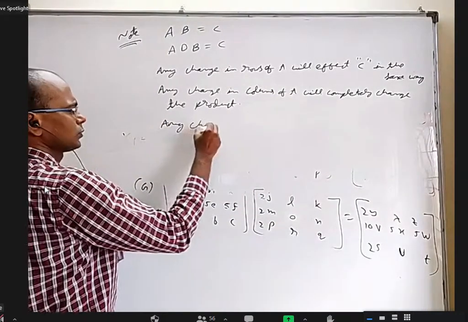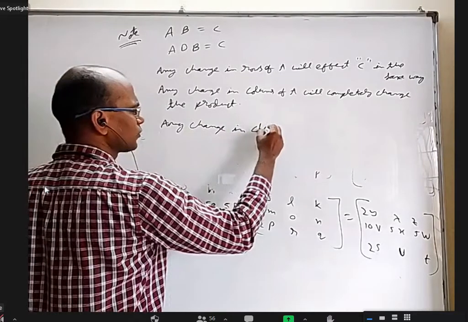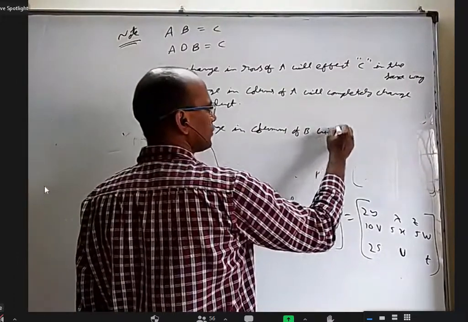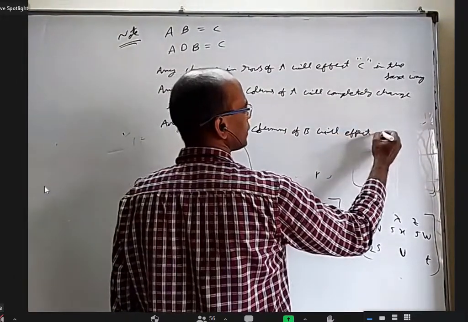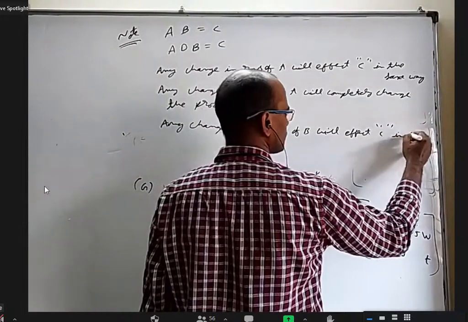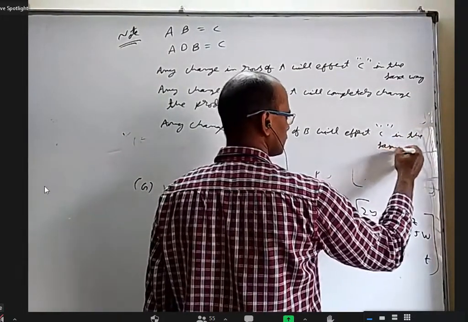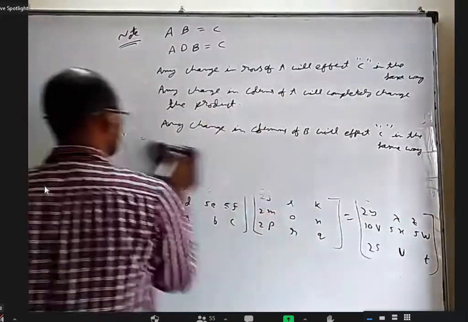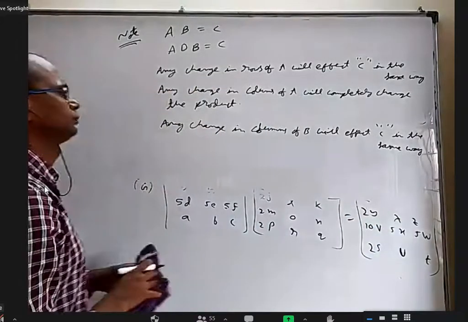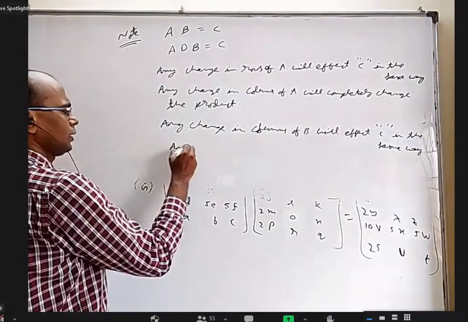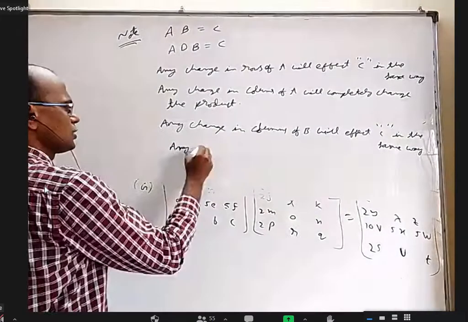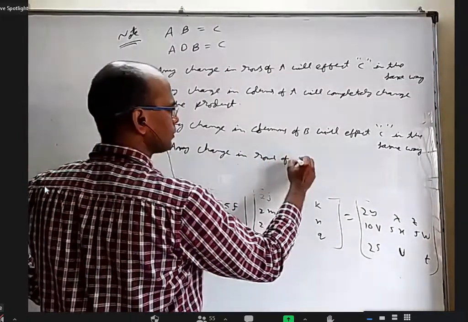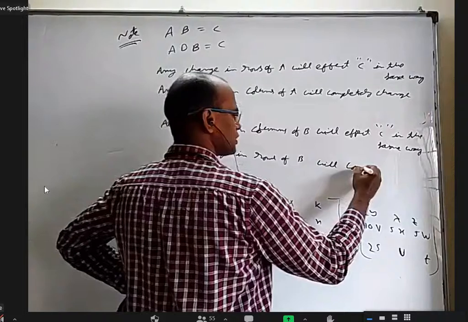Any change in columns of B will affect C in the same way. And any change in rows of B will completely change the product.